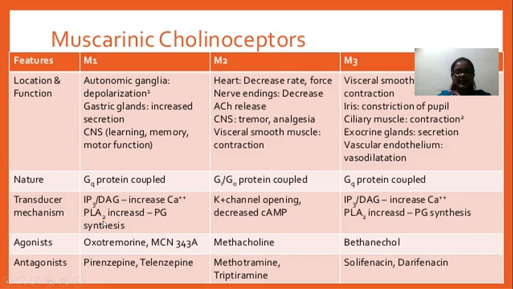Okay, the PLA2 pathway and what are the agonists and antagonists of this pathway, and M2 receptors. So what is that M2 receptor? The M2 receptors' location and function and the nature of that receptor, and the cyclic AMP pathway. M2 receptors act through the cyclic AMP pathway. And next class I will discuss the PLA2 pathway and M2 receptors' structure, location, function and the cyclic AMP pathway. Okay.